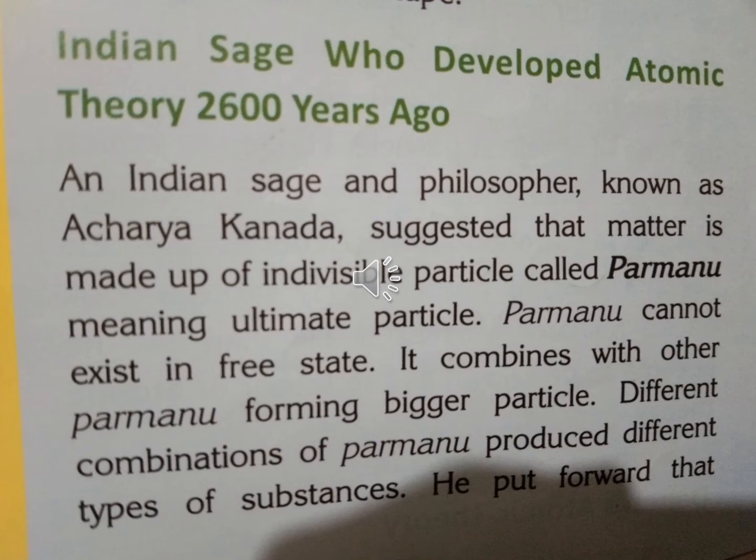Already I explained Acharya Kannada, also known as Kasiyappa. He was an ancient Indian natural scientist and philosopher who founded the Vaisesika school of Indian philosophy that also represents the earliest Indian physics. Okay. He suggested that matter is made up of indivisible particles, that is called Parmanu, meaning ultimate particle. Parmanu cannot exist in free state. It combines with other Parmanu forming bigger particles. So different combinations of Parmanu produced different types of substances.